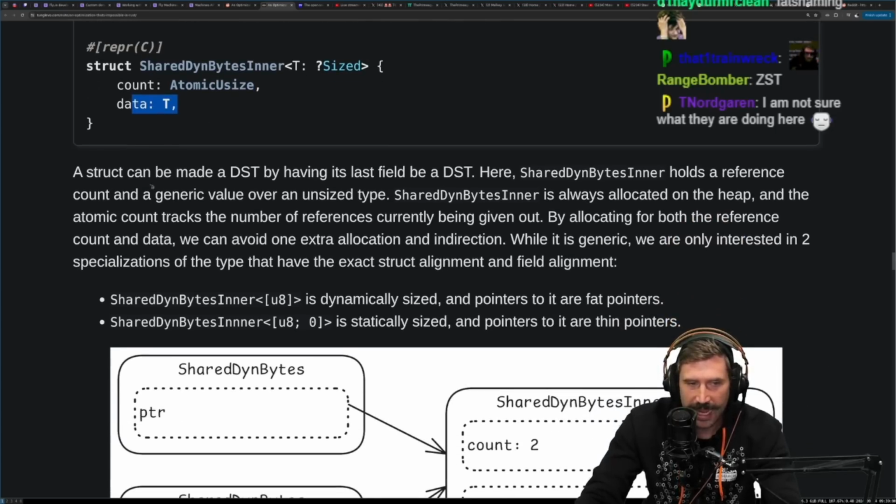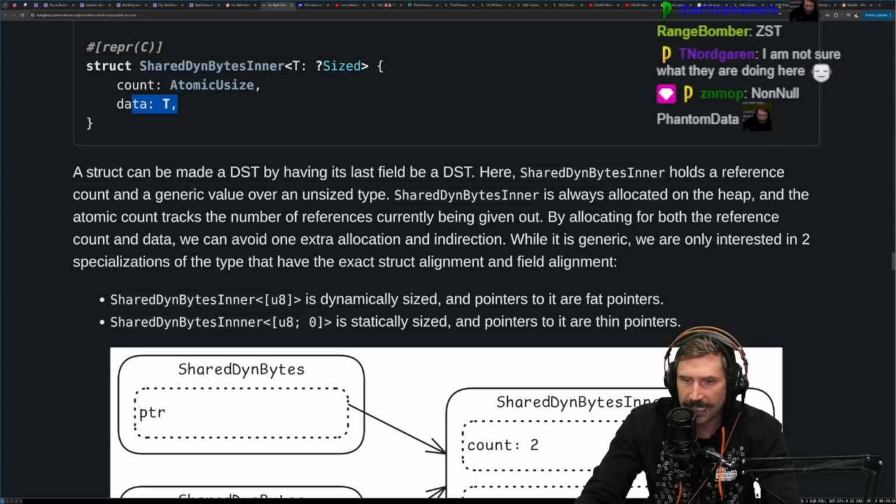Okay. A struct can be made a DST by having its last field be a DST. Here, SharedDynBytesInner holds a reference count and a generic value over an unsized type. SharedDynBytesInner is always allocated on the heap, and the atomic count tracks the number of references currently being given out. By allocating both the reference count and data together, we can avoid one extra allocation and indirection. While it is generic, we are only interested in two specializations of the type that have the exact struct alignment and field.